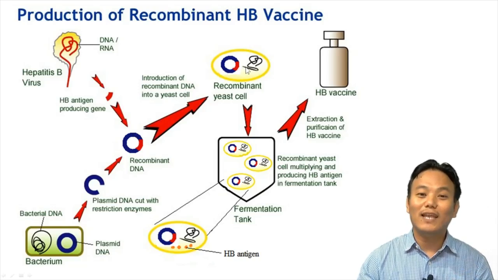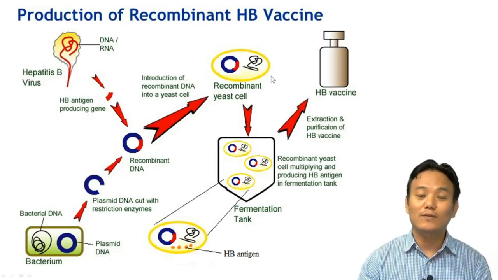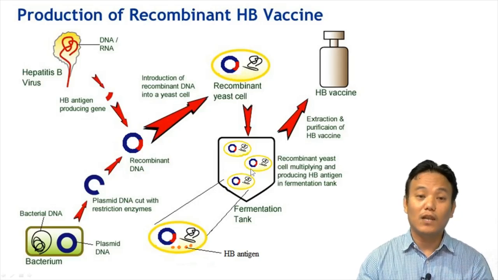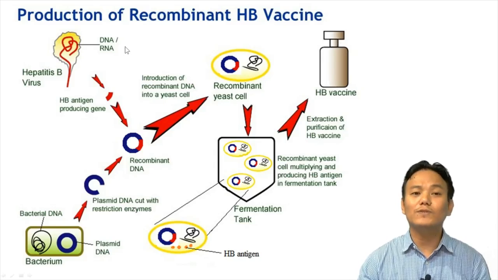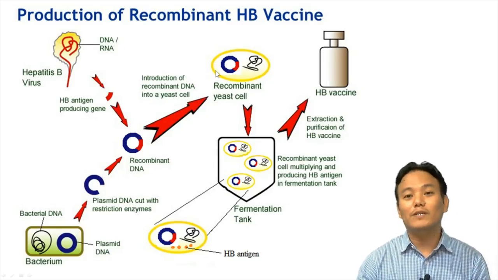Now the yeast cell has the genetic information to produce hepatitis B antigen. When this yeast cell is allowed to grow in a medium in a large tank, it can produce lots and lots of hepatitis B antigen. And that antigen can be used for the production of hepatitis B vaccine. So this is the process of recombinant DNA technology, which is used in the production of hepatitis B vaccine.